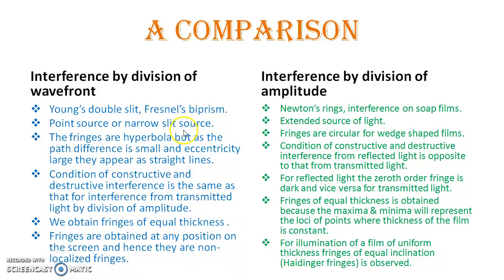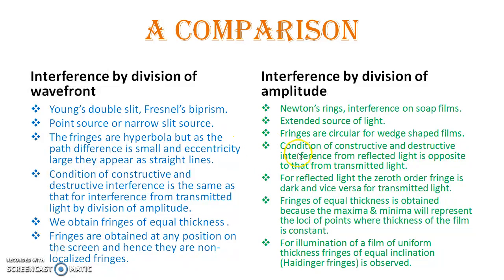Well, this arises from point source or narrow slit source, and here it arises from the extended source of light. If we do the calculation of the loci of the fringe path, then we see that they are hyperbola. But as the path difference is small and the eccentricity is large, they appear as straight lines. Here the fringes are circular for wedge-shaped films, which you have already seen in the laboratory for our Newton's ring experiment.